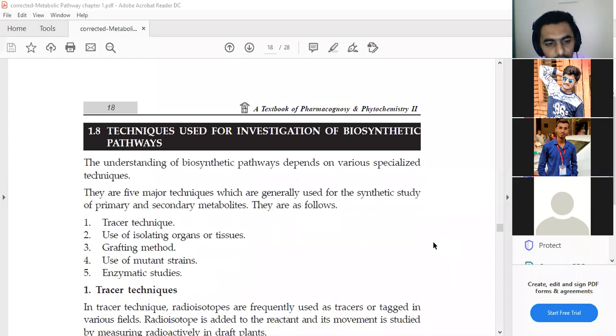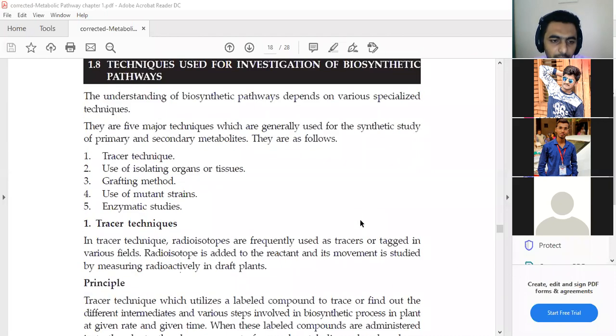Second one is the use of isolated organs as well as tissues. Third one is the grafting method. Fourth one is the use of mutant strains, and fifth one is enzymatic studies. So these are the 5 techniques used for the investigation of any type of biosynthetic pathway.